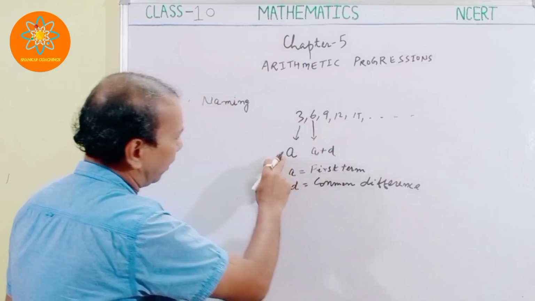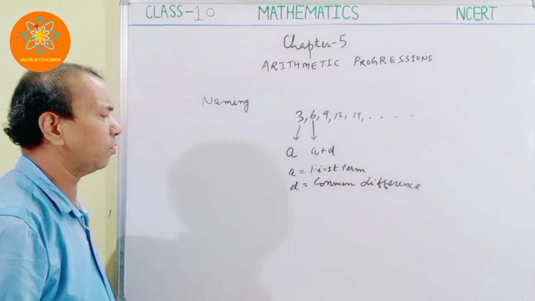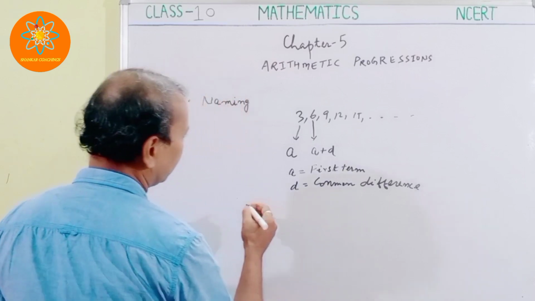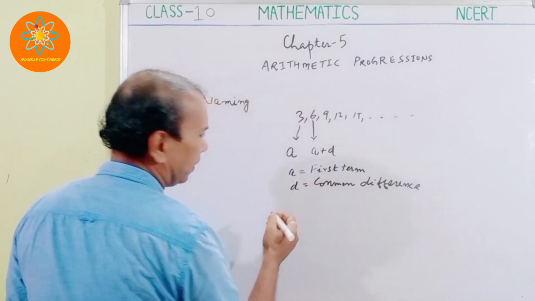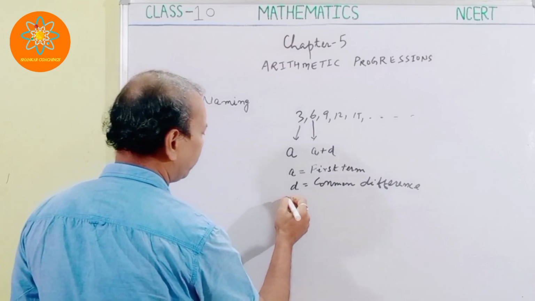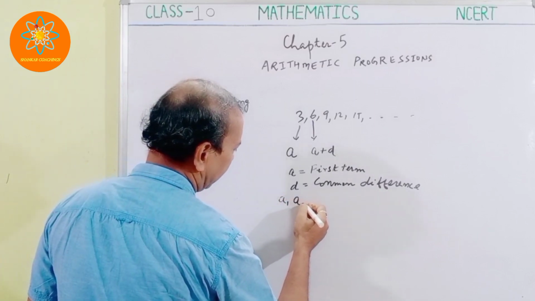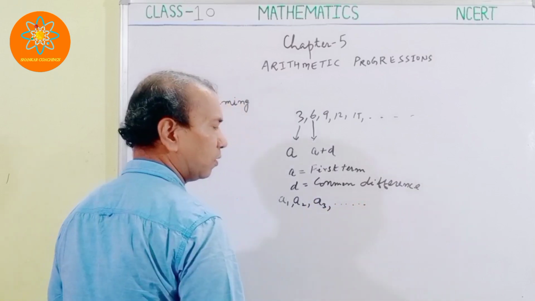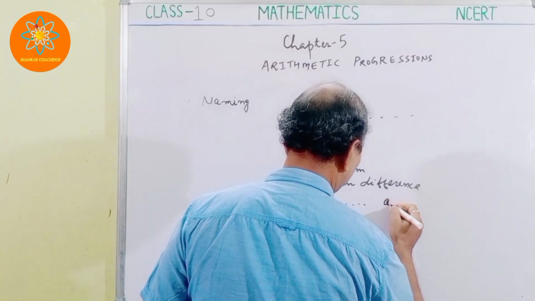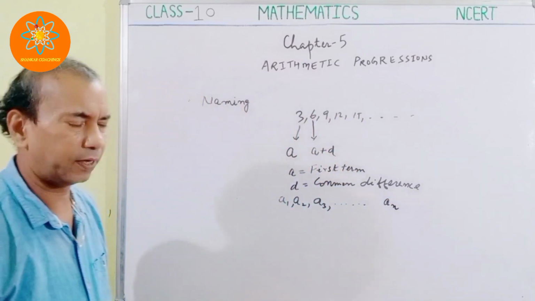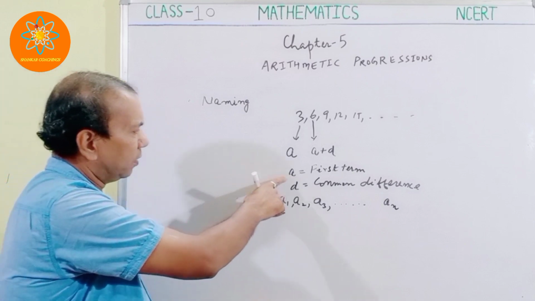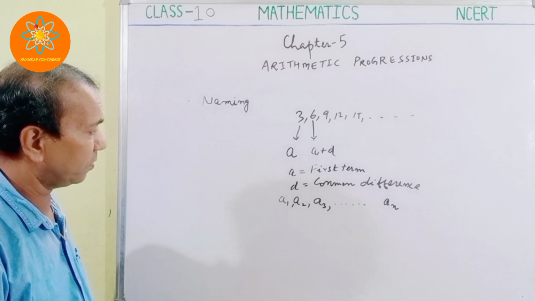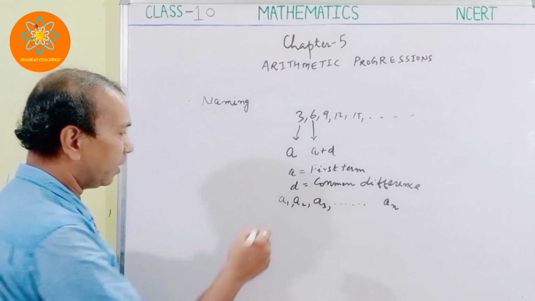Now, regarding the naming, as I told you, A is equal to your first term and D is nothing but the common difference. So let's suppose I am denoting this AP as A1, A2, A3 and so on up to AN. In the naming, the first term is A, and the common difference is D.